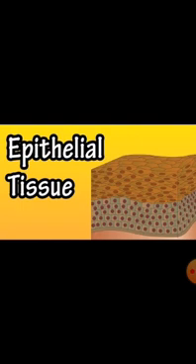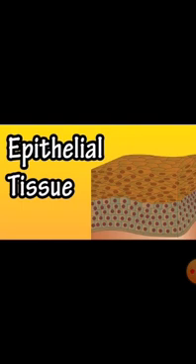The outside and inside of the body has a protective covering made up of epithelial tissue. The main function of this tissue is giving protection to the outside of the body and also protecting different organs in the body. Epithelial tissue forms a layer like covering. They may be single or multi-layered.